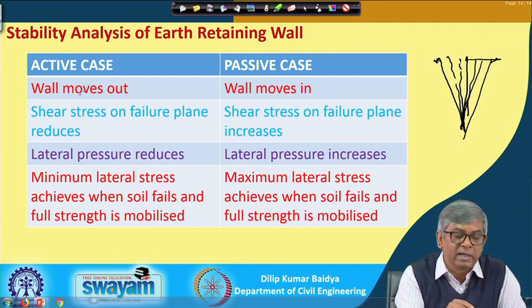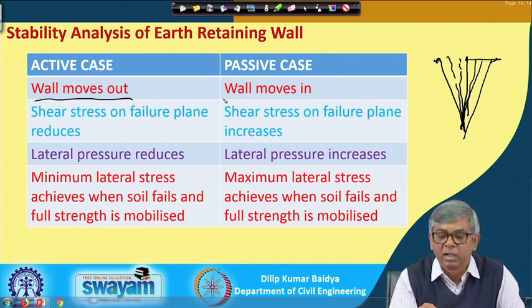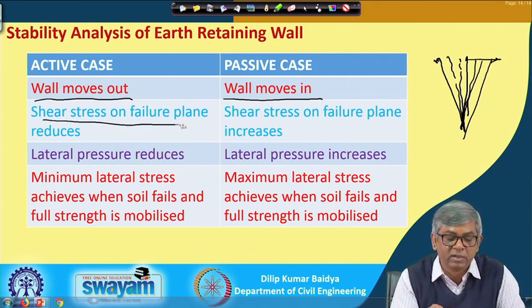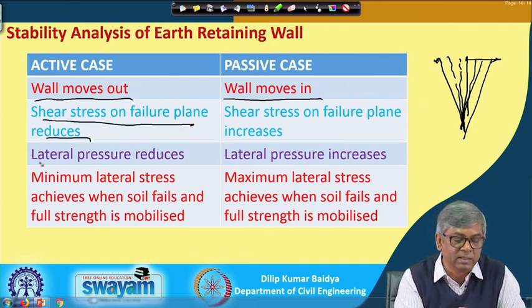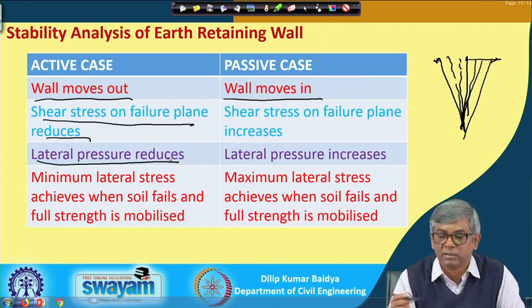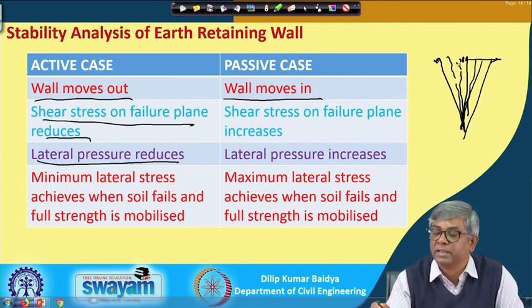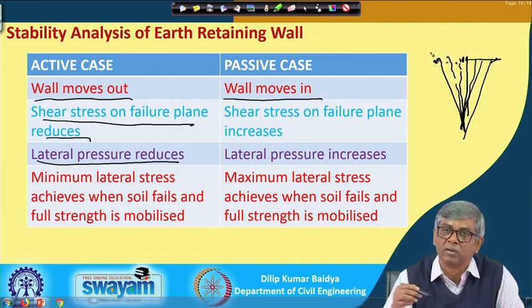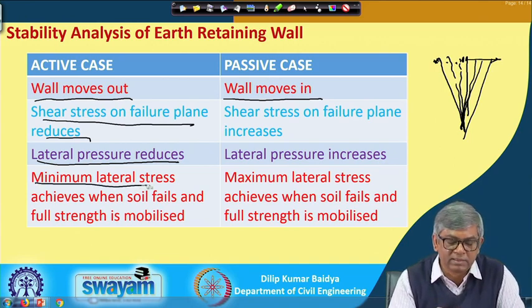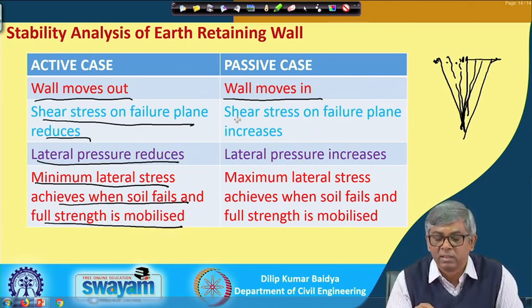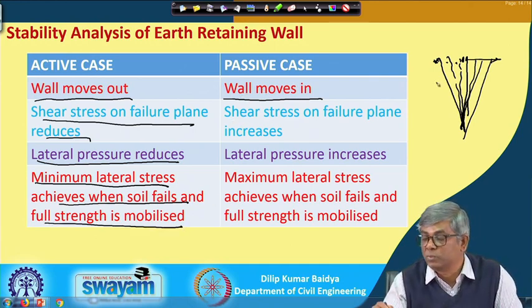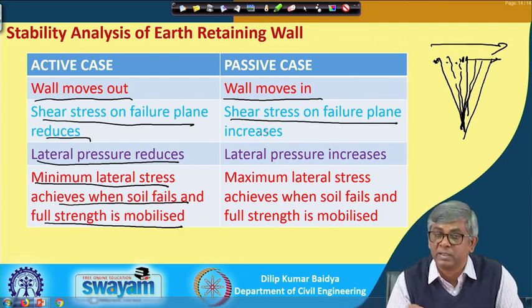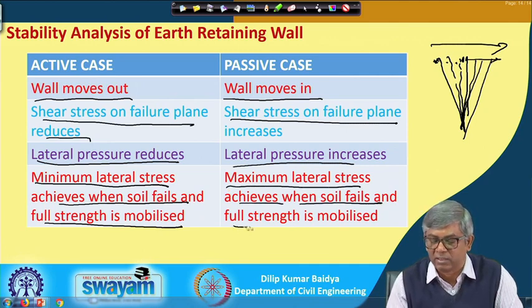You can see, in the active case, when the wall moves out, shear stress on the failure plane reduces, that is what we are saying, lateral pressure reduces. Compared to here, it is less here and this is the minimum. If you make it smaller than that, then the wall will fail. The minimum lateral stress is achieved when the soil fails and full strength is mobilized, whereas in the passive case the wall moves in, towards the backfill, shear stress on the failure plane increases, lateral pressure also increases, and maximum lateral stress is achieved when the soil fails and full strength is mobilized.